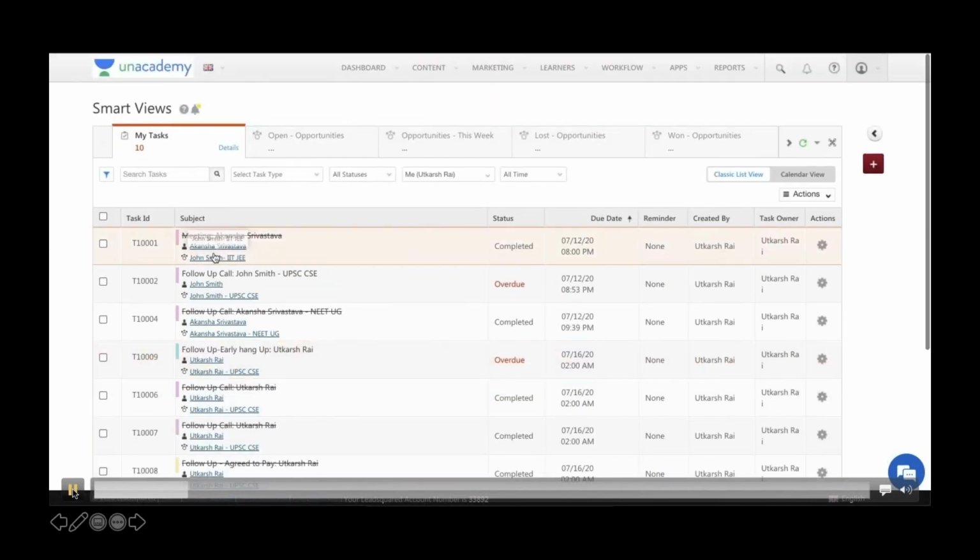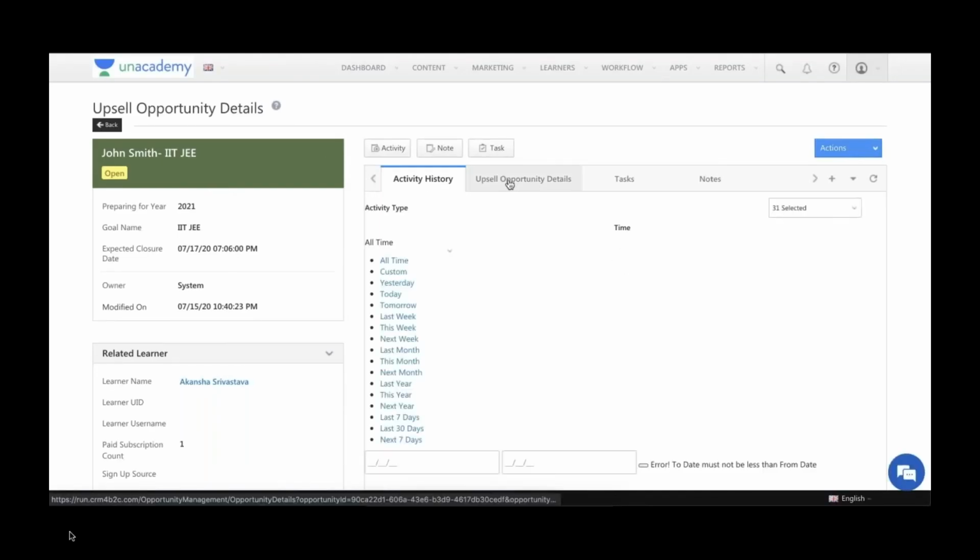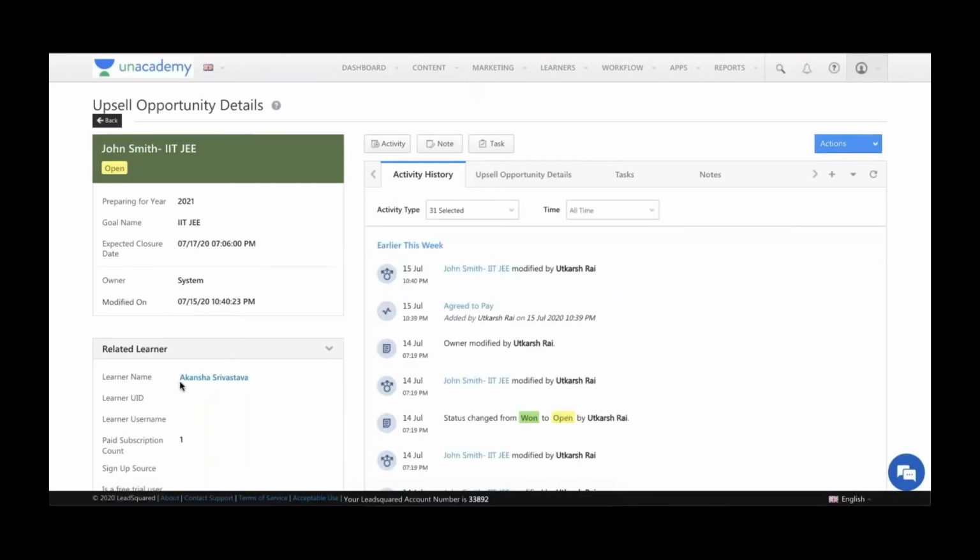In my tasks, what you can see here is I can see the name of the contact and I can also see the opportunity associated with it, right? If I click on the opportunity associated with it, I will be going to the opportunity details page and I will not be going to the contact details page.